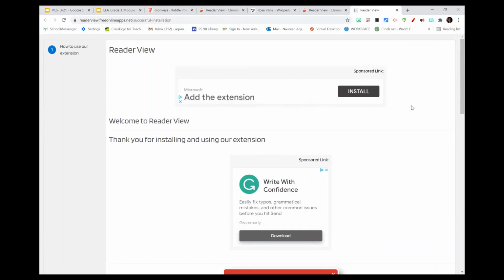Well, on the internet, students have a lot of information that they can utilize for research purposes or for writing purposes. But sometimes that information becomes cluttered, and it is very hard for our students, especially our students with disabilities, to navigate through all that information with all those ads and other information and images that are surrounding it. So we want to declutter that information for them. So this is where Reader View comes in handy. So I'm going to show you how it's going to be utilized.